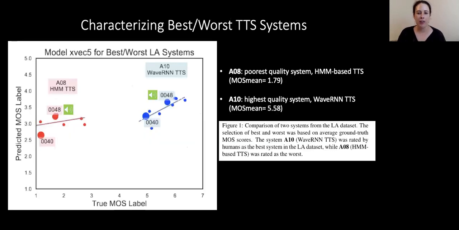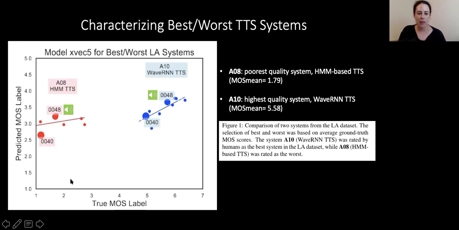So here we want to characterize some of the best and the worst TTS systems. For example, we identified using the ground truth that system A08 is the poorest quality system. It has a mean MOS score of 1.79, and it is an HMM-based TTS system, so it makes sense that this might be the worst performing system. And then we identified the best performing system, the highest quality, having a higher mean MOS at 5.58, and that is in fact the Wave RNN TTS system. So now let's listen to some examples of what this speech sounds like.